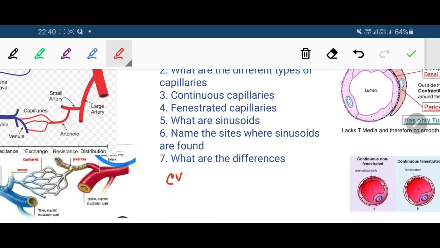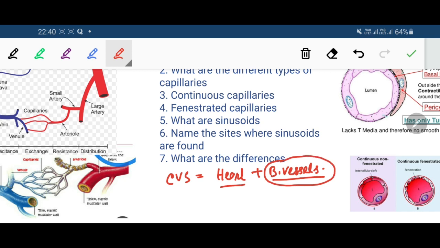The CVS or cardiovascular system is a system which is composed of the cardio, meaning heart, and the blood vessels. The heart pumps the blood and the blood vessels distribute and circulate the blood throughout the whole of the body and then return it back to the heart. Now, in the blood vessels there are several types. The smallest category is the capillaries. So capillaries are the smallest blood vessels.